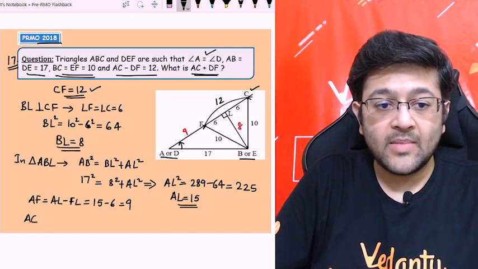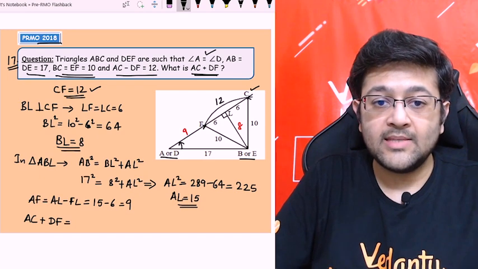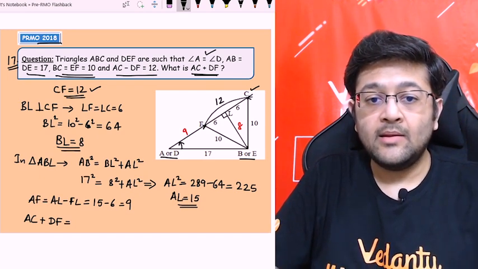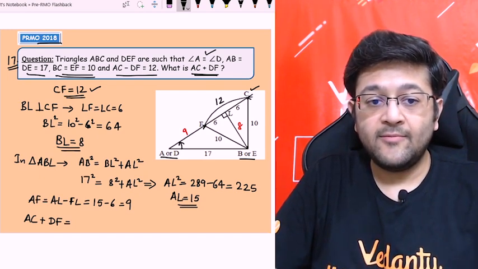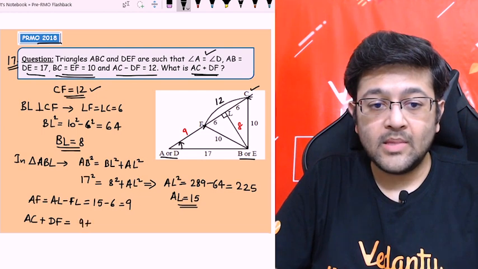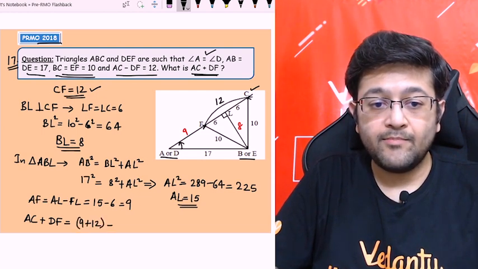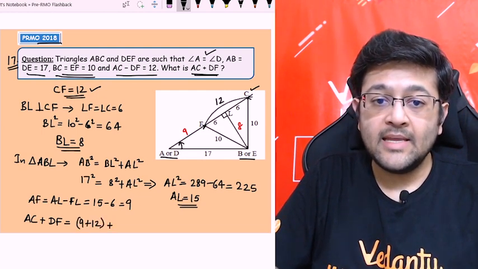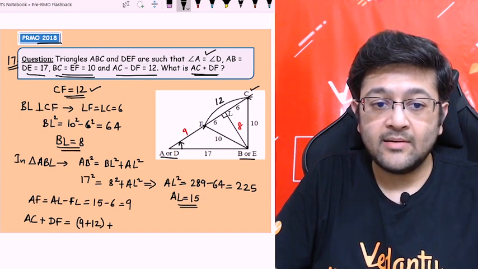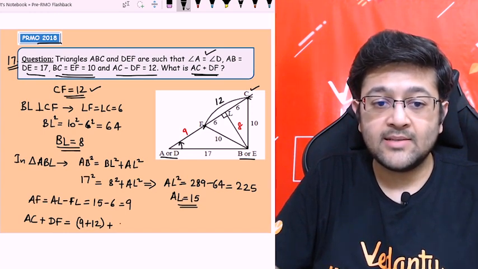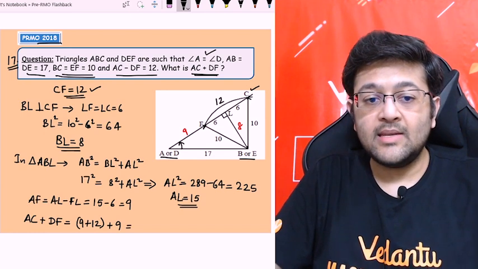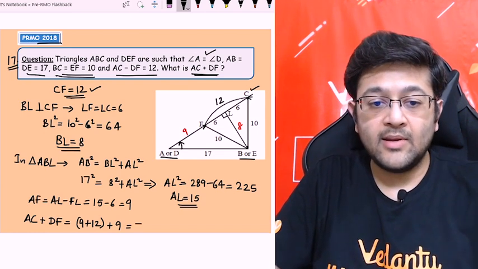As you can see, AC plus DF. So AC कितना आएगा guys? AC will be 9 plus 12. 9 plus 12 is AC plus DF. DF is this thing only, that is 9, right? AF is same as DF, that is 9. So you can see 9 plus 12 is 21 plus 9 will give you 30.